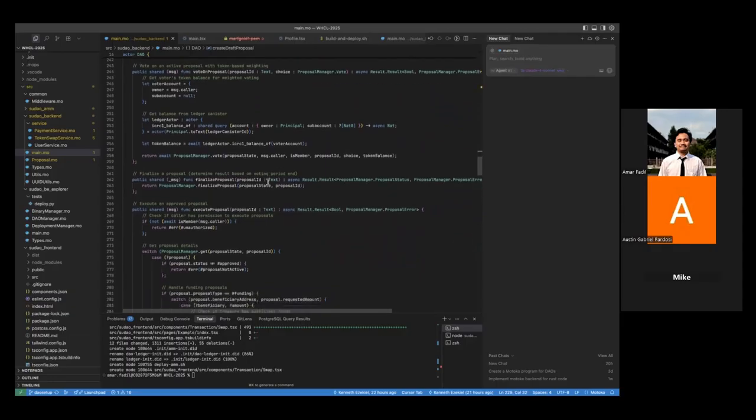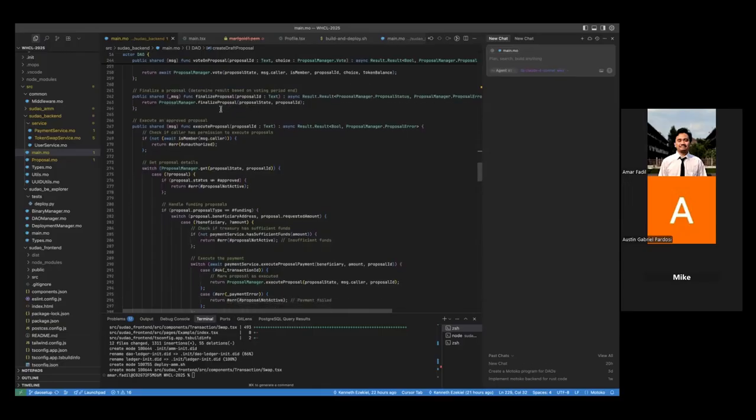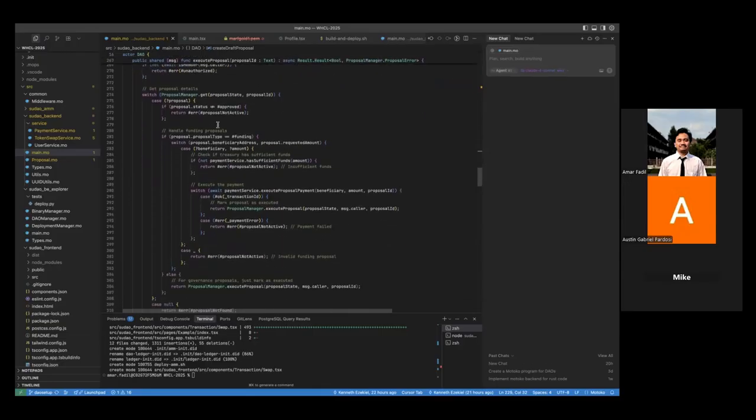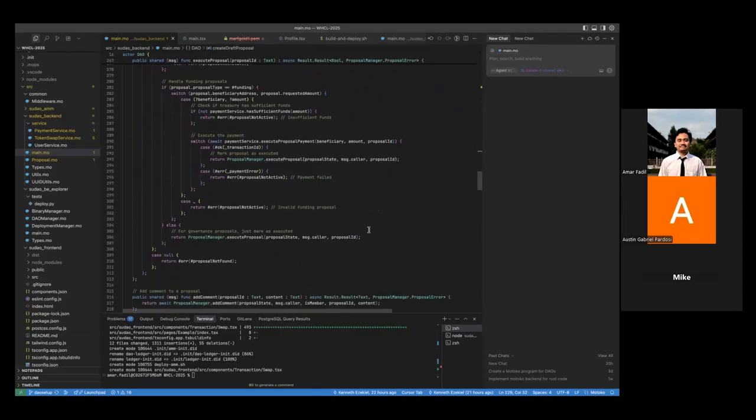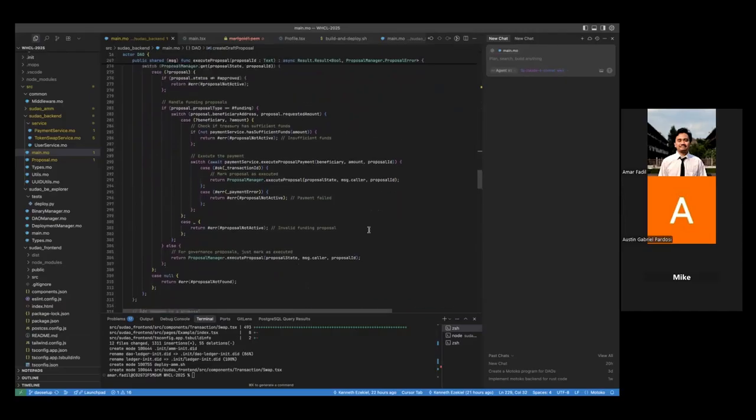So next one is finalize proposal. After the deadline, we get the result using finalize proposal and execute proposal. So here is a lot of the handling of the proposal, including the funding and disbursement of everything that has been told before on the proposal itself.